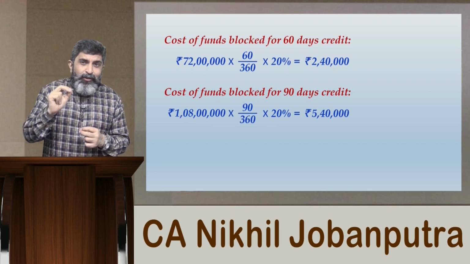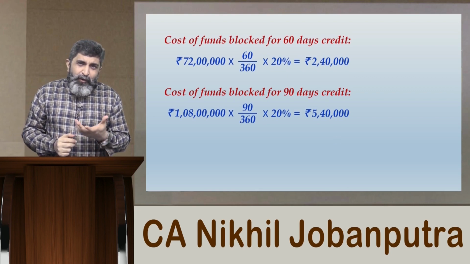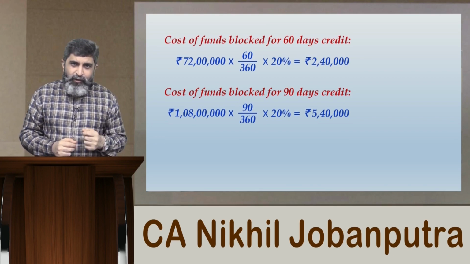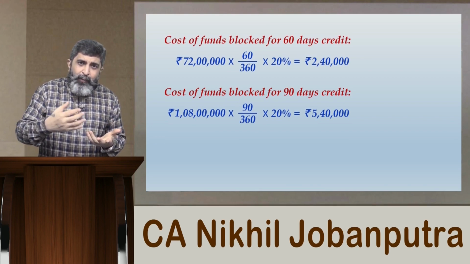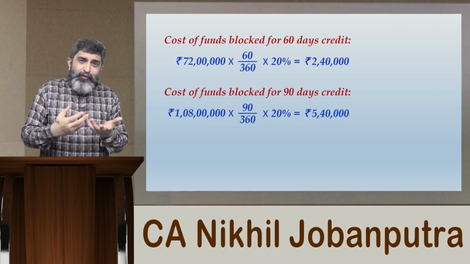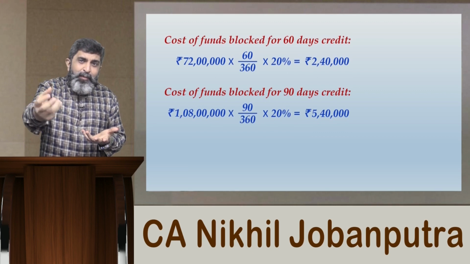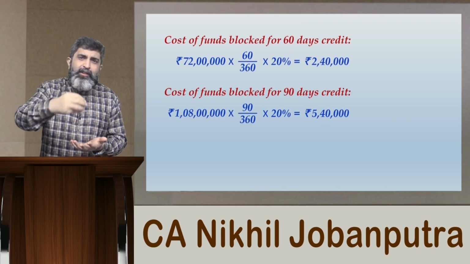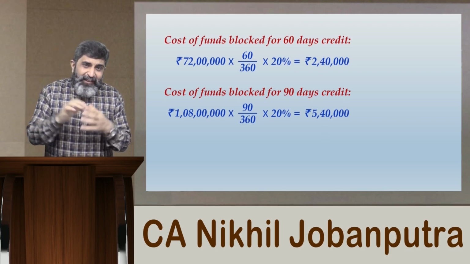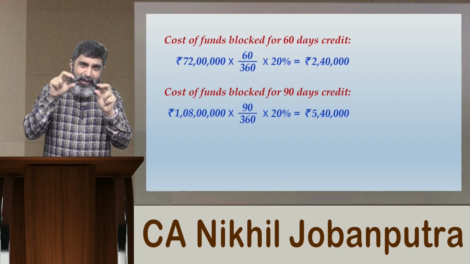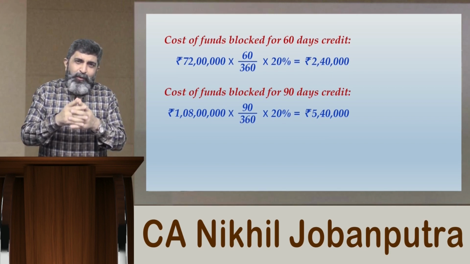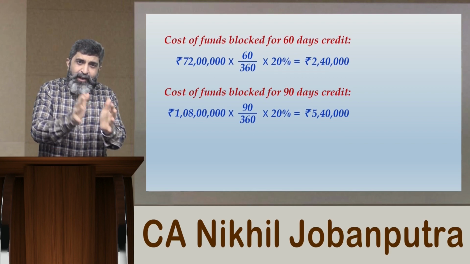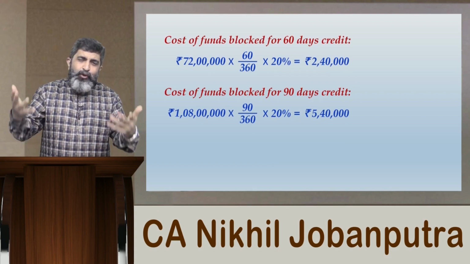In fact, let me remind you, when you first started learning accounting, you came across two types of discounts, cash discount and trade discount. Trade discount is generally offered for bigger volume of sales, whereas cash discount is offered for motivating the customer to make the prompt payment, or payment before the due date, or payment on the spot when the goods are purchased. So these concepts of discounts that you have learned need to be applied over here, because this is the right situation where you will have to analyze this situation, giving the right answers, fitting cash discount and trade discount at the right places, and you should offer these to your customers.